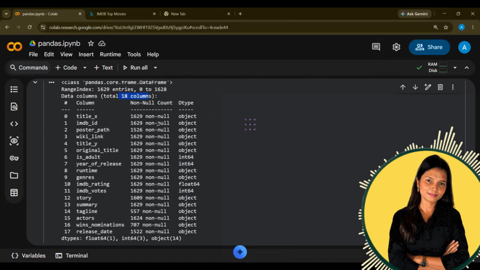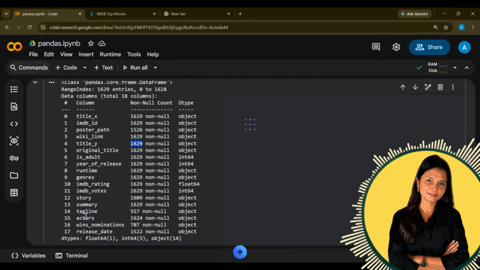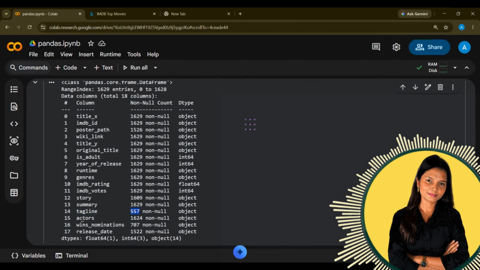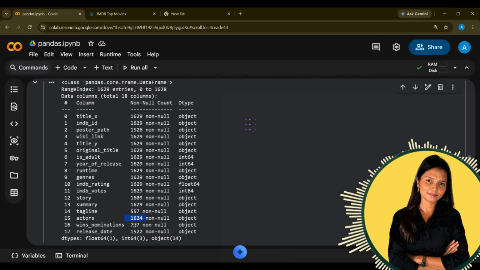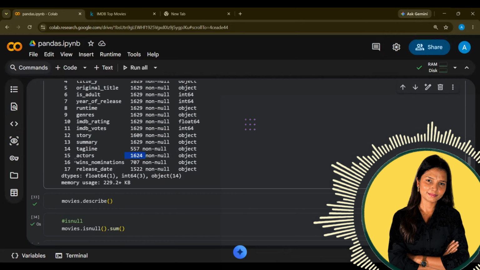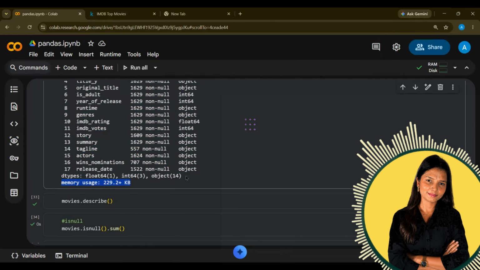What is non-null? It means this many cells are filled with a value. If you see tagline, in many rows the tagline is missing. You can see in actor, there are a few too. So we have to look at the null values also. And what is the memory usage? What is the amount of memory it is consuming?